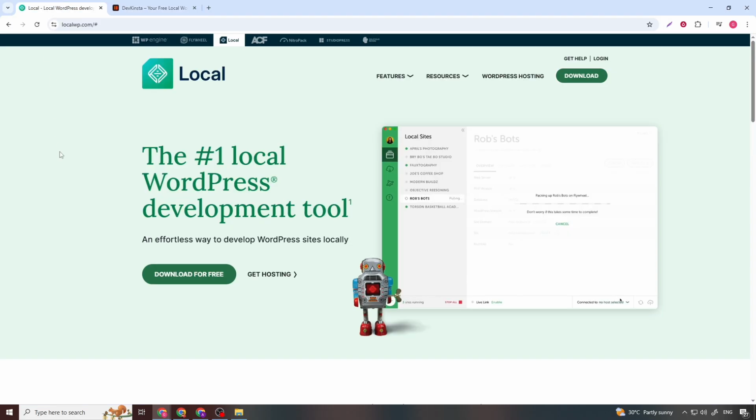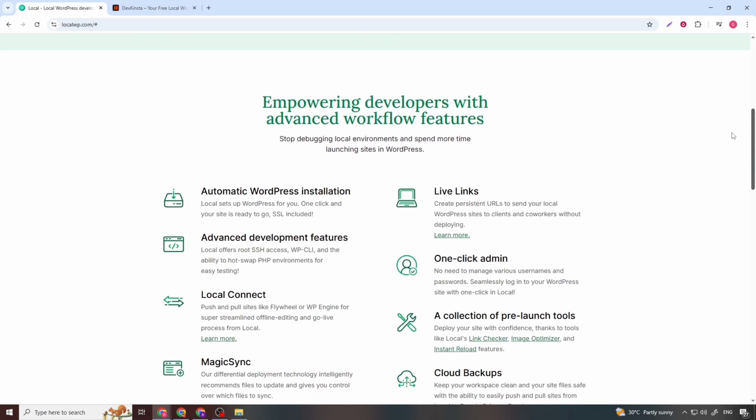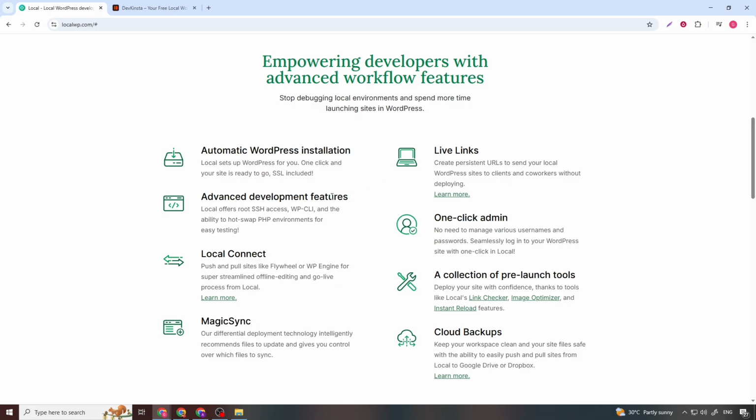Now let's talk about what LocalWP actually does. LocalWP is a local WordPress development environment that lets you run WordPress sites on your own computer instead of a live server. With just a few clicks, you can spin up a new WordPress site, choose your PHP version, configure the web server, and start developing instantly. This makes LocalWP ideal for theme development, plugin testing, staging environments, and experimentation without risking a live website.